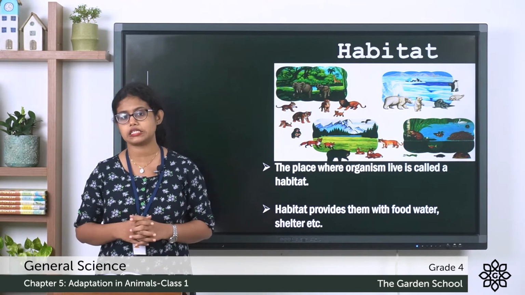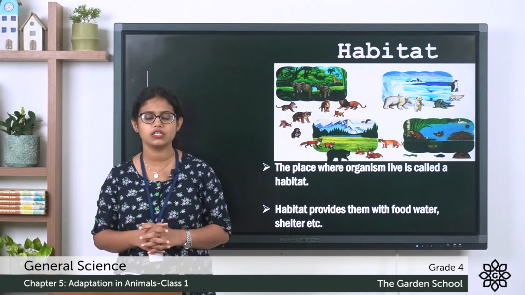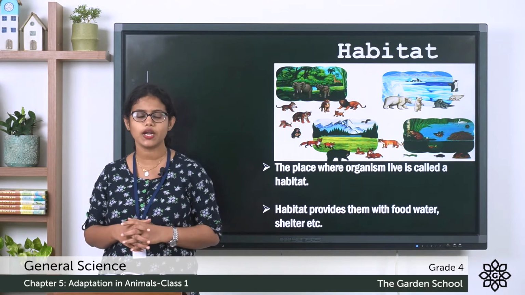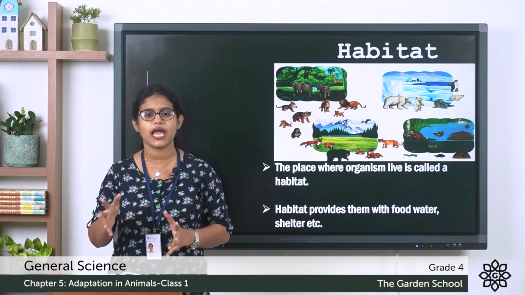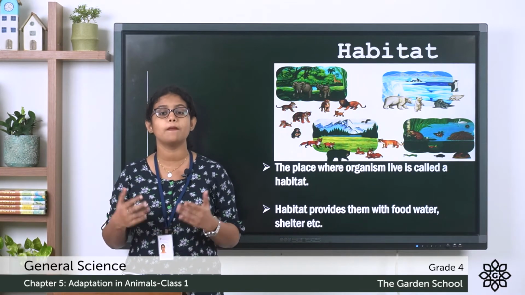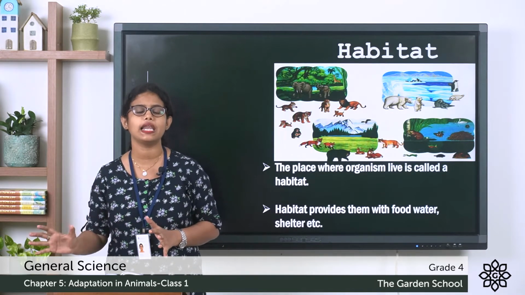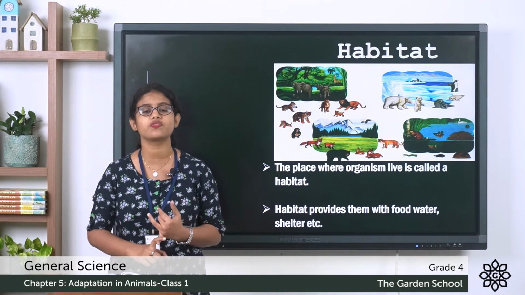So let me give you an example. Where do these monkeys live? They live on land. What about the fish? Where do they live? They live in water, right? So imagine a monkey lives in water. Can it survive? No. Why? Because it has its body features adapted to live on land. It cannot live in water. And what about a fish?